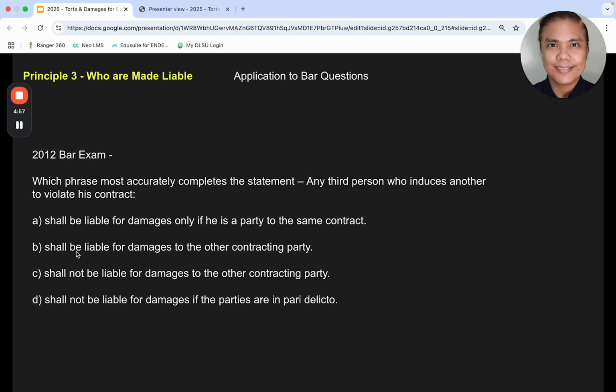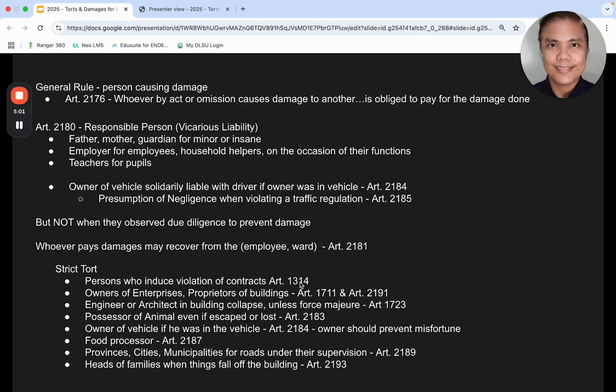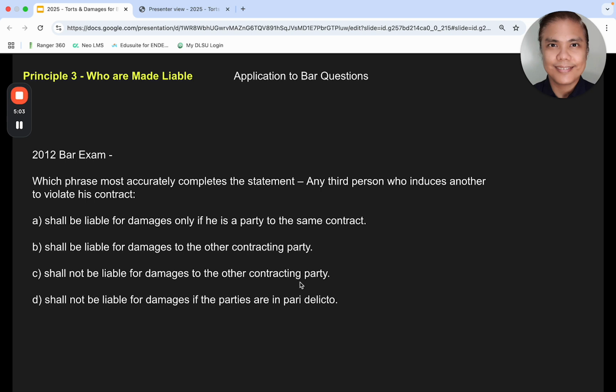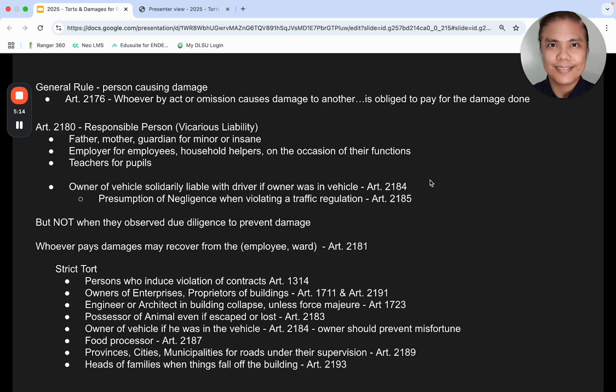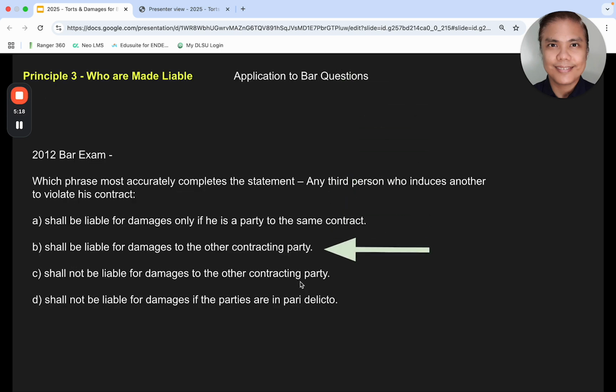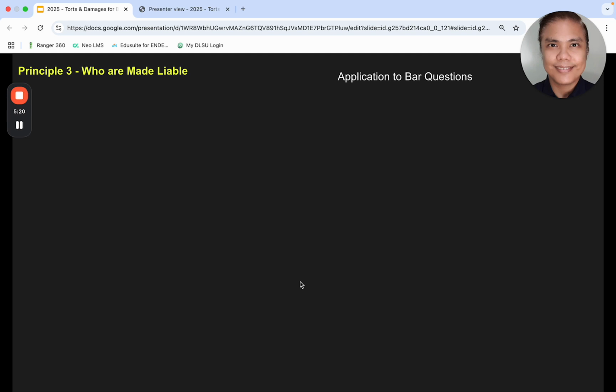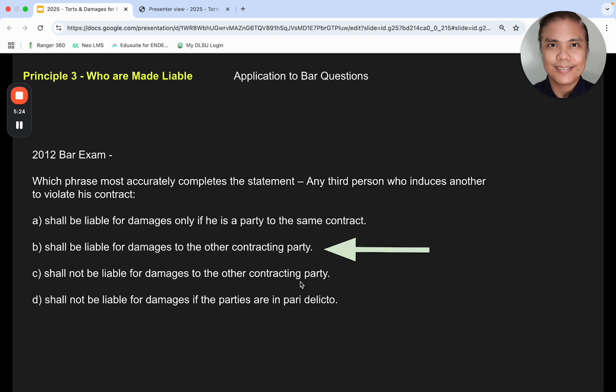So who should be made liable? But because of 1314, strict liability, I think the answer should be it is, even if the person merely induces another, because of 1314, that person should be made liable. When we see each other, we can discuss this. Yeah, we can argue about it.